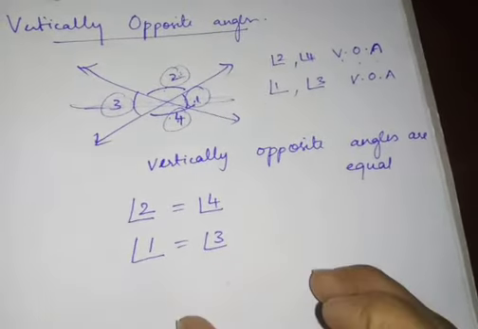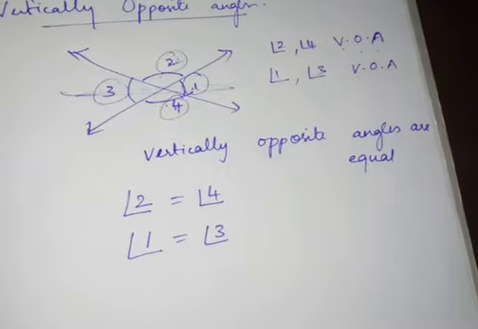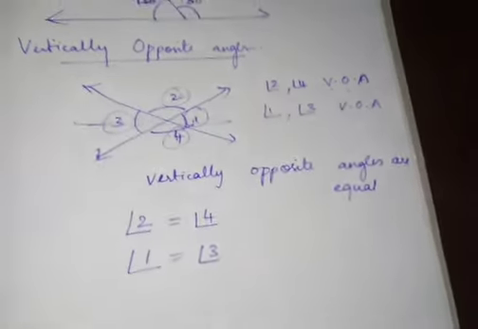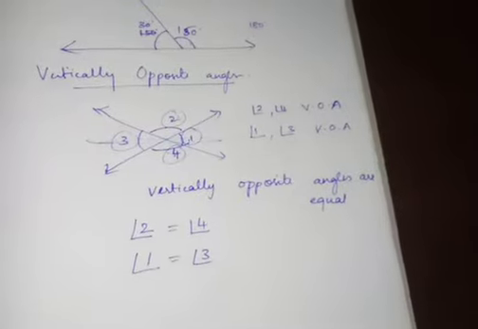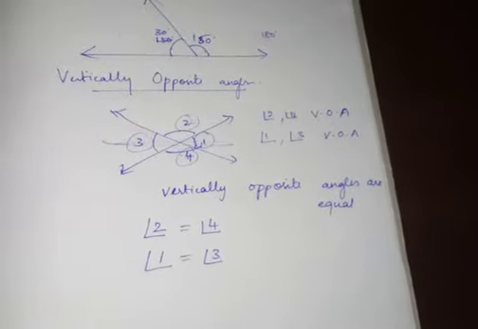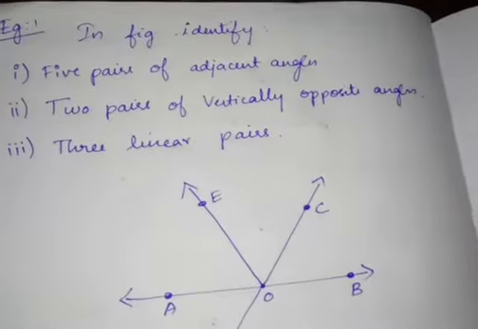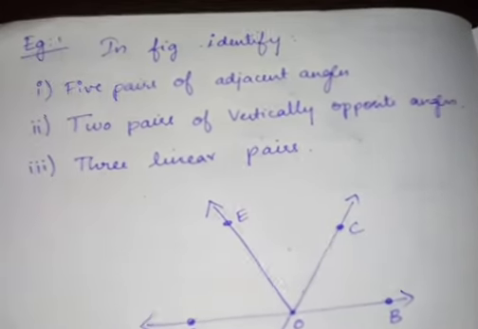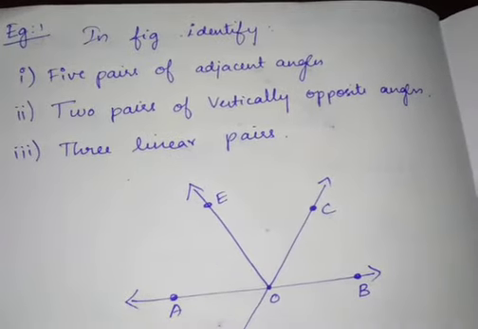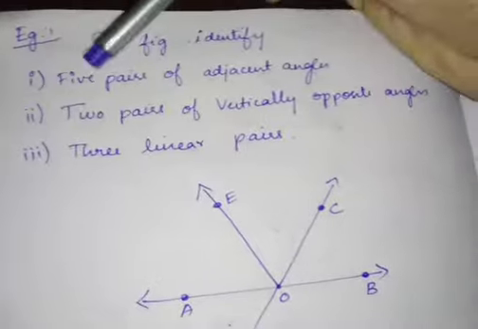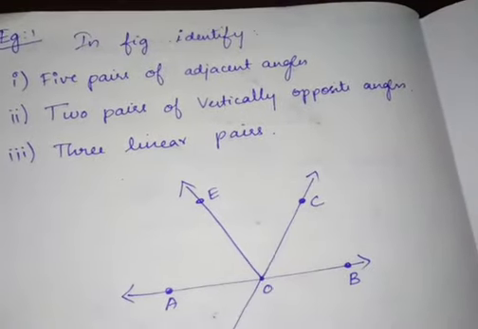Okay, so we can say that these two angles are equal. Why? Because the concept is vertically opposite angles are equal. Okay, next is your example number 1. In the figure they have given, identify 5 pairs of adjacent angles.